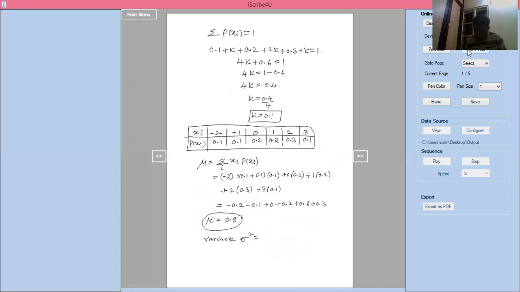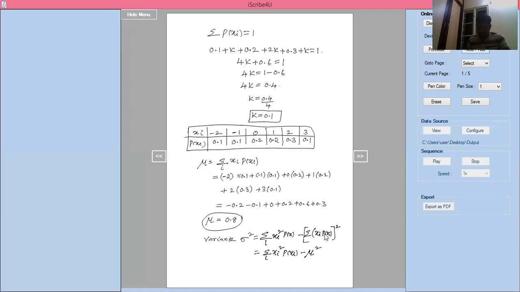Sigma square equals the summation of xi square into p of xi minus the summation of xi into p of xi, whole square. That is, the summation of xi square into p of xi minus mu square. We know the mu value, so I am going to substitute it here.